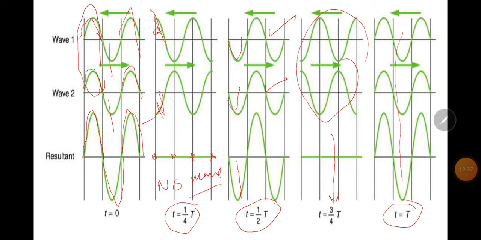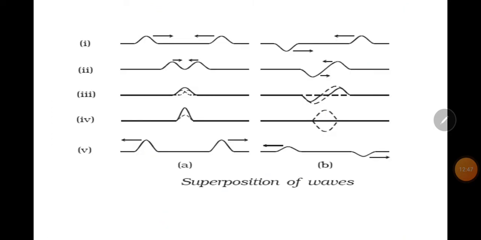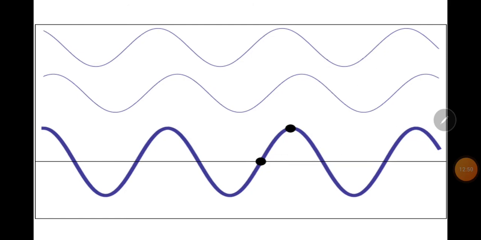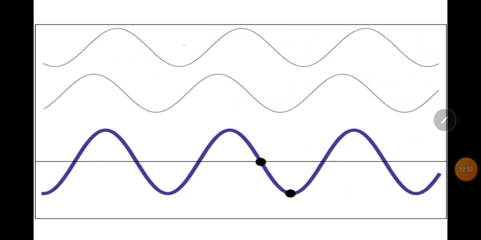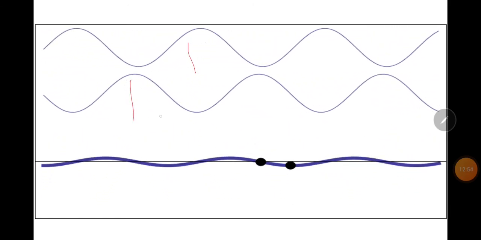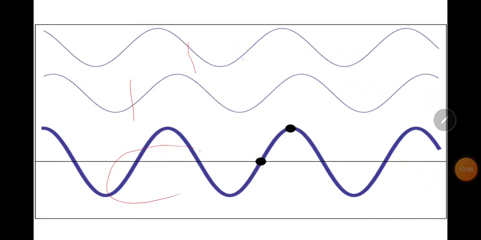So during t equal to T, and during half of the time period, the waves will interact constructively, otherwise destructively. Now this is wave 1, this is wave 2, this is the interference pattern.